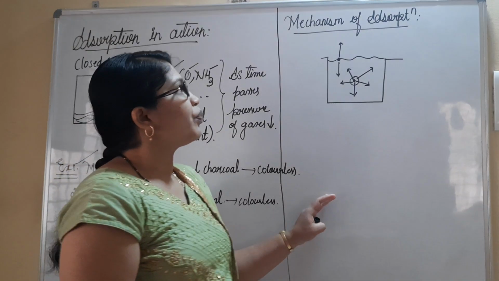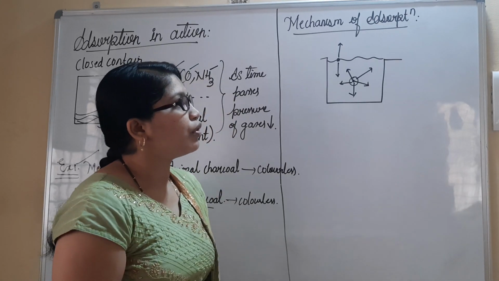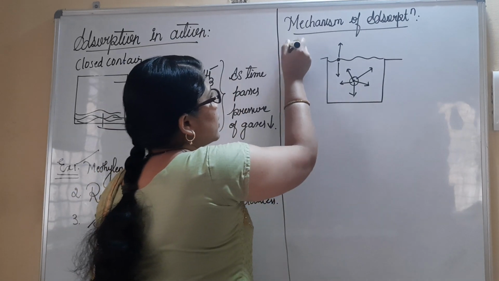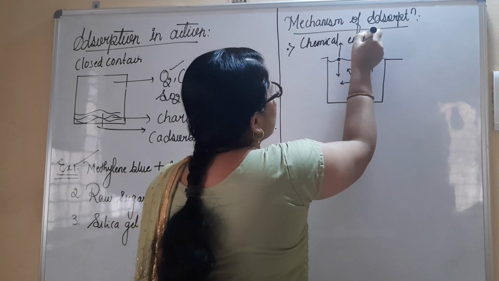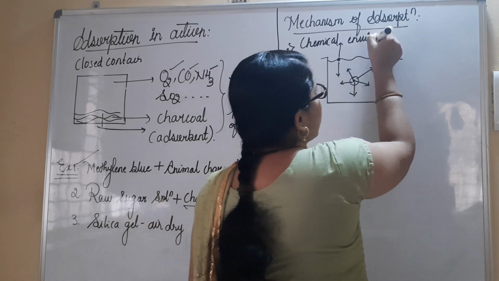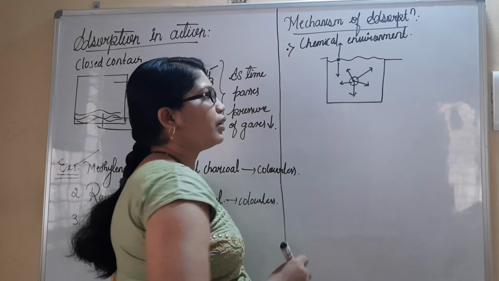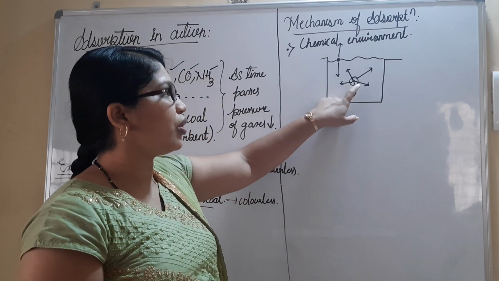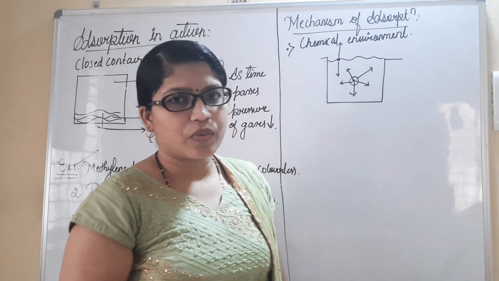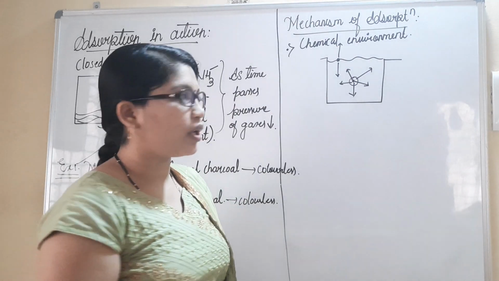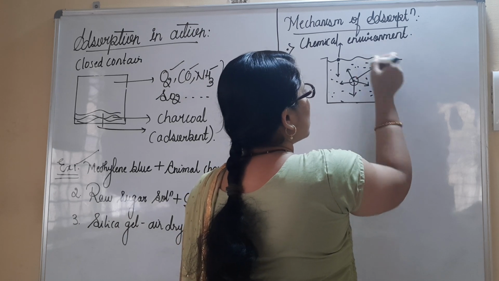Now we understand the mechanism of adsorption. So how does the mechanism follow? Very first, let me consider a chemical environment. The presence of a chemical environment is most important. See here, I have taken a container with two molecules. This is the first molecule, this is the second molecule, and it is filled with a solvent. It may be water or something else. Let us consider water only. Here in this container I will have water as a solvent.